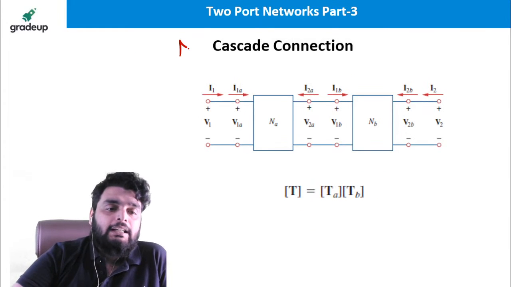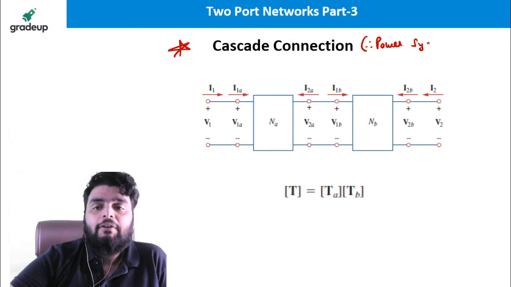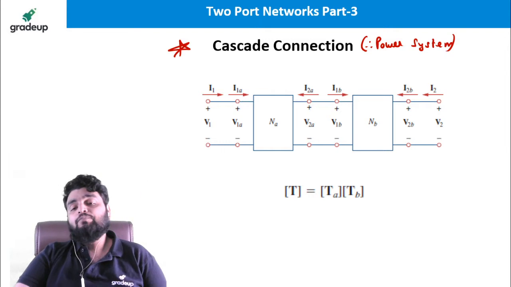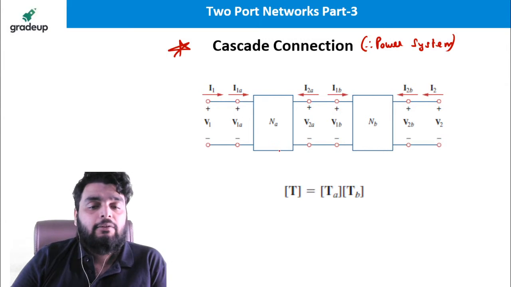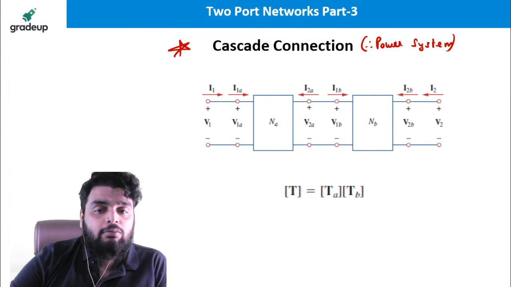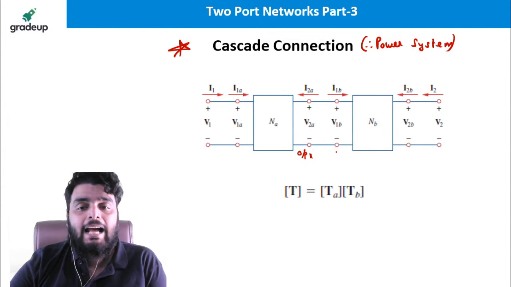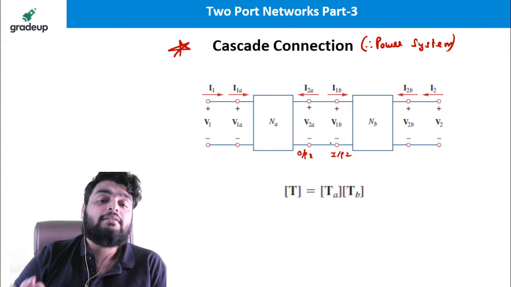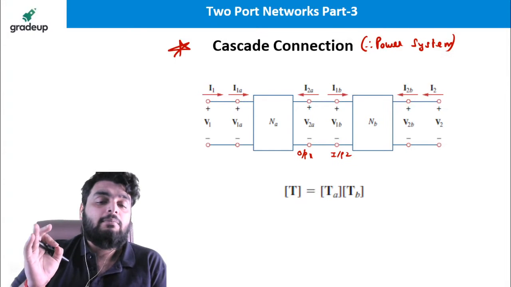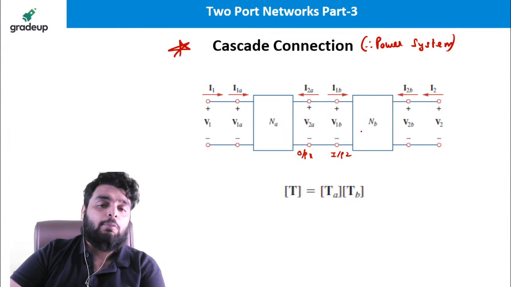Next and most important, cascade connection. Very important, even for power systems. This is a very important type of connection, cascade. Okay, what is the meaning of cascade? See, cascade is different from series. In cascade, what happens? The output of one network is the input for the second network. You can see this is the output of the first network and this is the input of the second network. So remember, cascade doesn't mean the series connection. In a series connection, the current remains the same and the two ports are interconnected to each other. But here you can see the output of port 1 is the input to port 2, right?